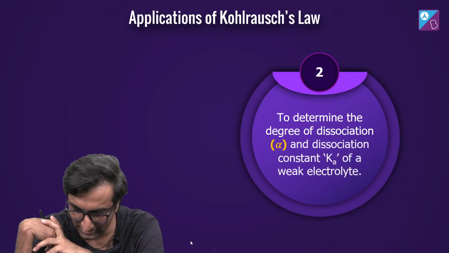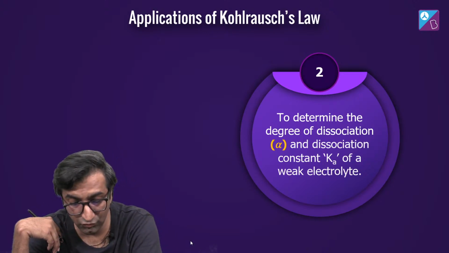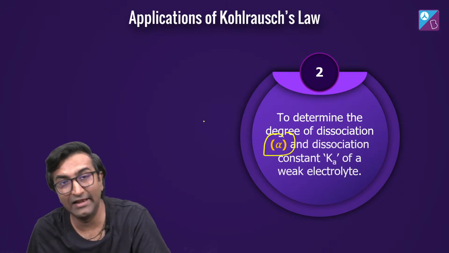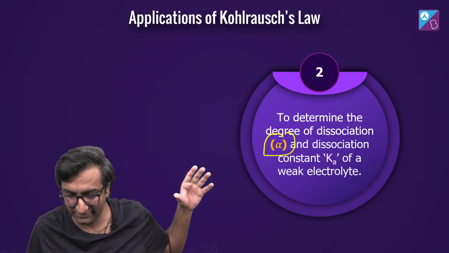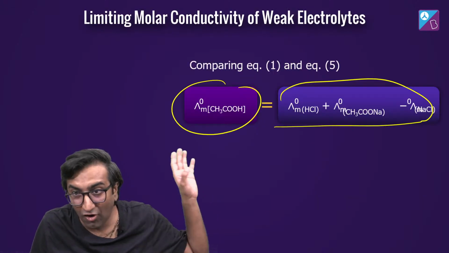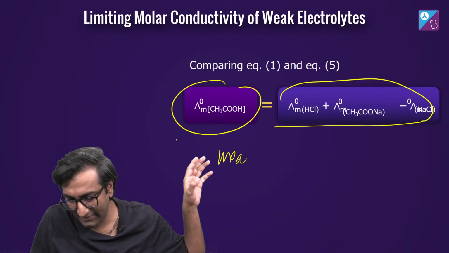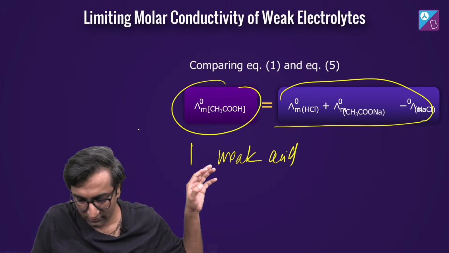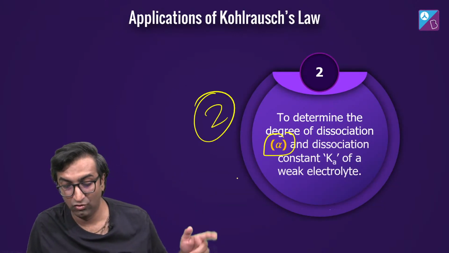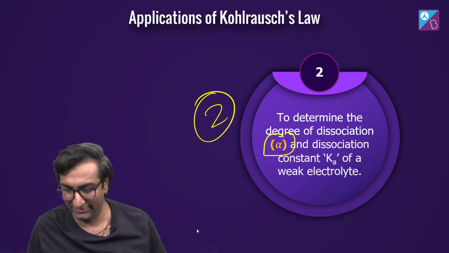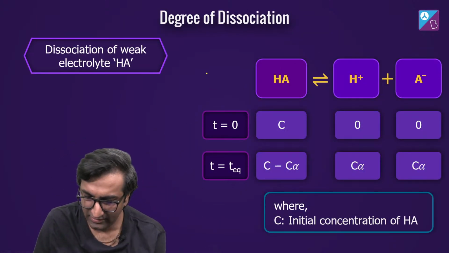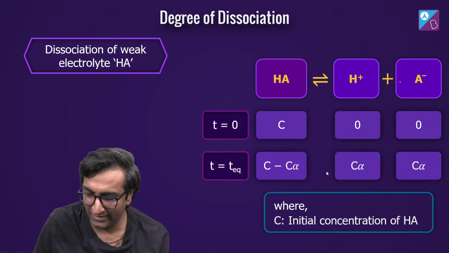Let me know. Yeah. So we can also use this Kohlrausch law to figure out कितना weak electrolyte dissociate होगा. This is crazy. So two things. I told you that you can find out the lambda value of a weak acid. That was the first one. Second application is कि मैं alpha भी निकाल सकता हूं of a weak electrolyte. And this is tested time and again. ये NCERT में भी है. Same चीज हम लोग कर रहे हैं. Weak acid का कर लिया, C alpha and all of that.